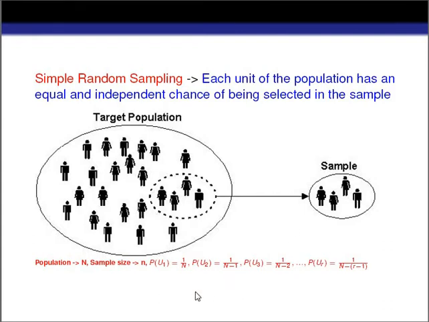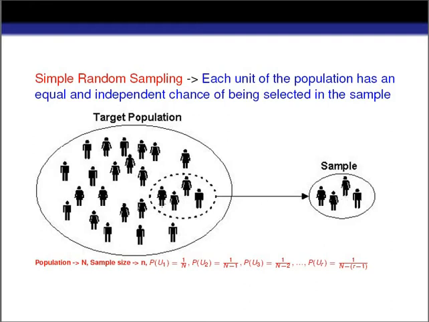Next, what is the probability of the unit at the second row? It will be equal to 1 by capital N minus 1. That means the probability of any unit being selected at the second row in the sample will be equal to 1 by capital N minus 1.